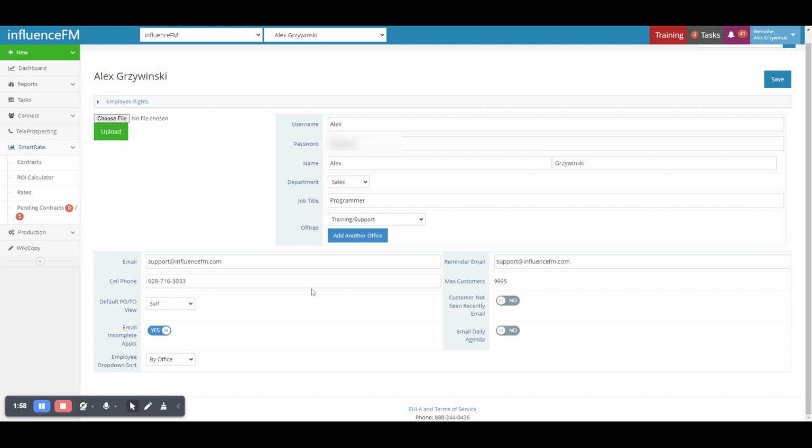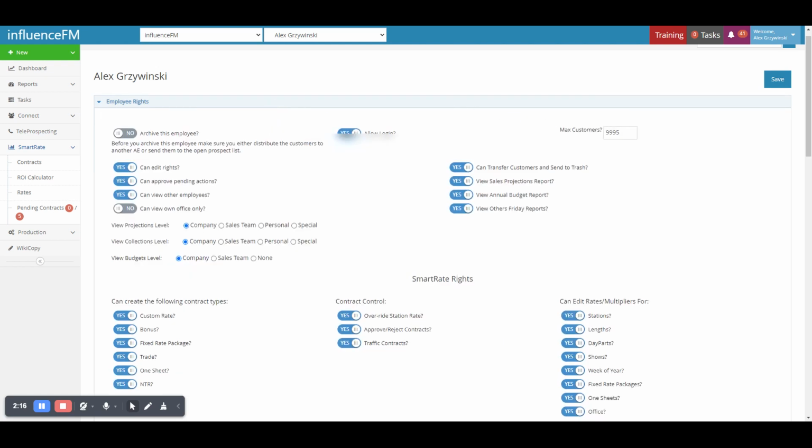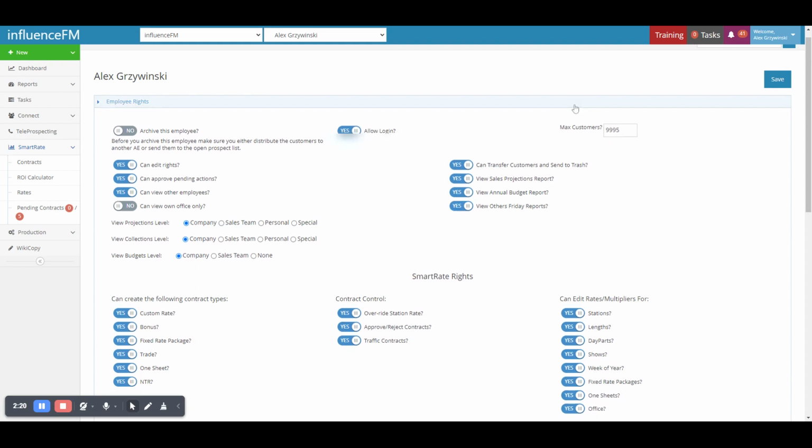Next, you have your cell phone number. And this also shows you your maximum customers. Bear in mind, this only shows you your maximum customers. It cannot be edited here. Only someone with management rights can edit the maximum number of customers, and that is done by the employee rights section and choosing max customers from in the employee rights section.